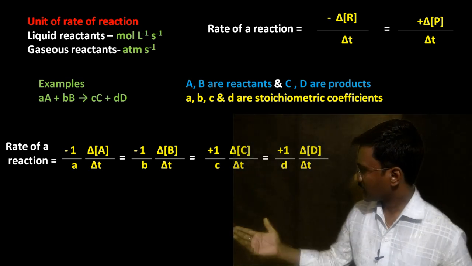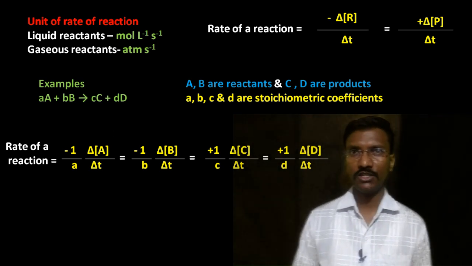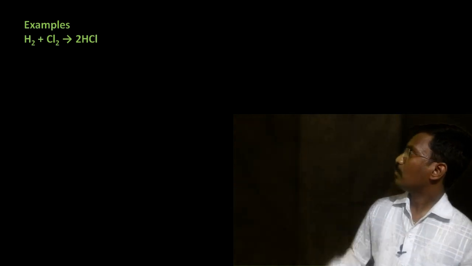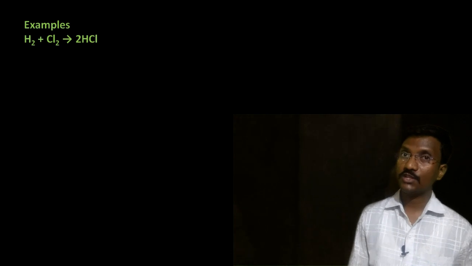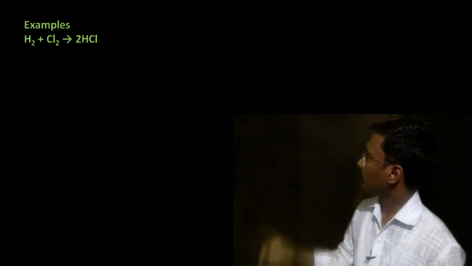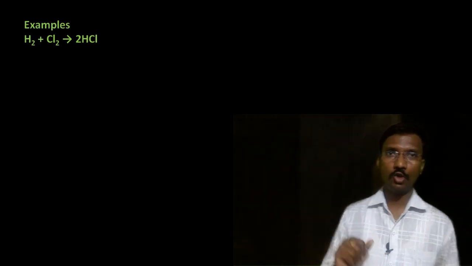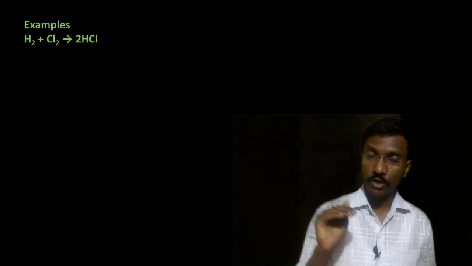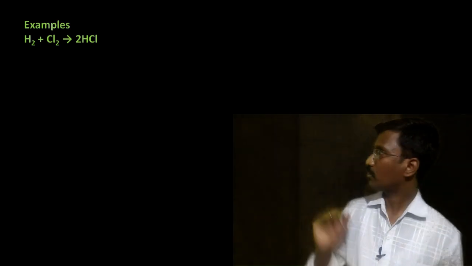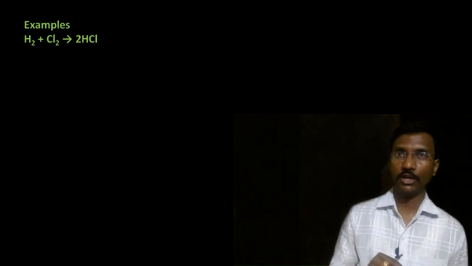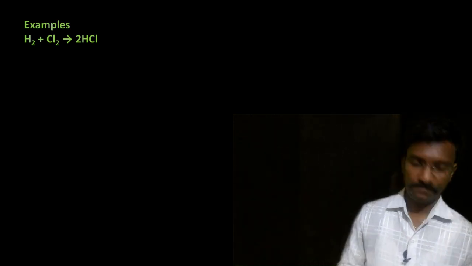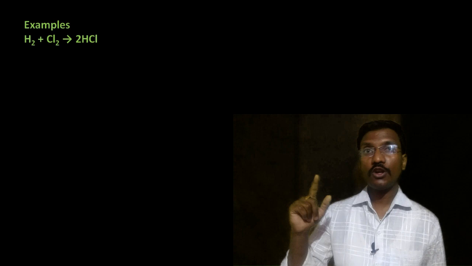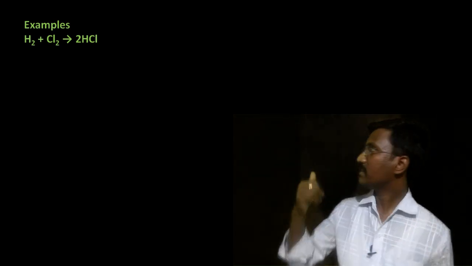Next, by using this expression it is possible to write the rate of the reaction. Just look at the example here. I have given the example when hydrogen reacts with chlorine, it gives hydrochloric acid. Therefore our equation is H2 plus Cl2 gives 2HCl. Hydrogen and chlorine are the reactants, which means they are going to decrease in concentration, so we have to mention a negative sign. The product is 2HCl. The concentration of 2HCl increases because it is a product.